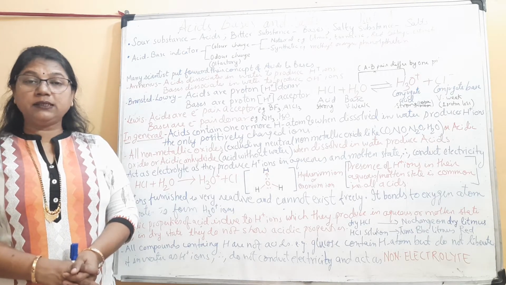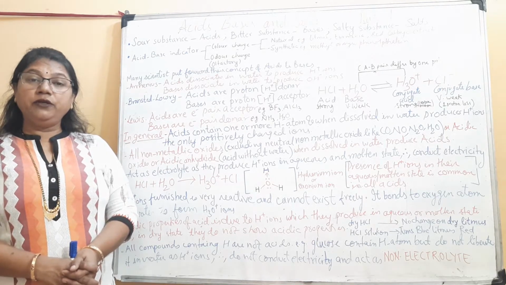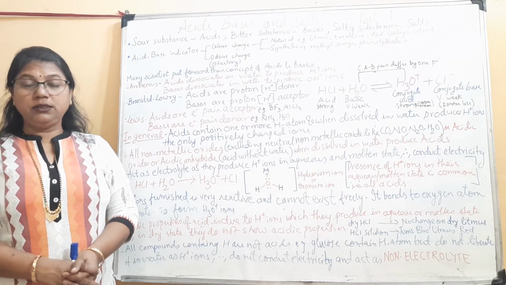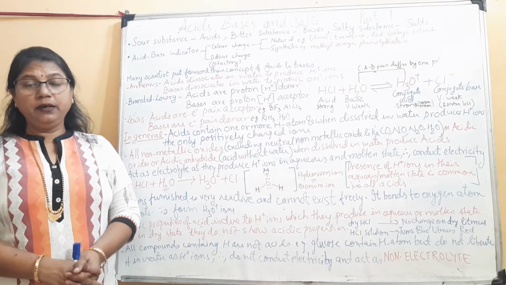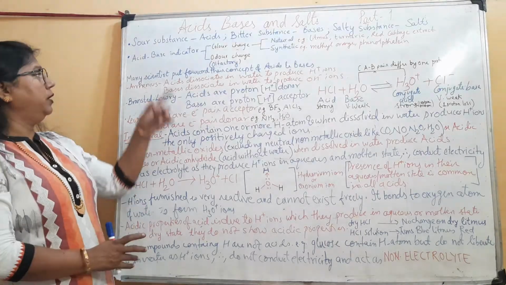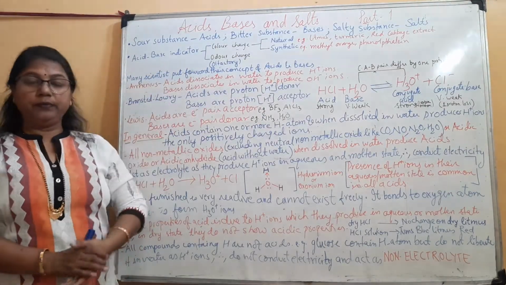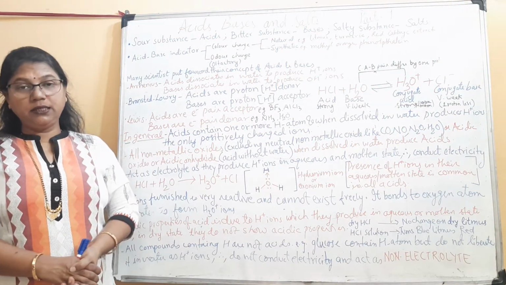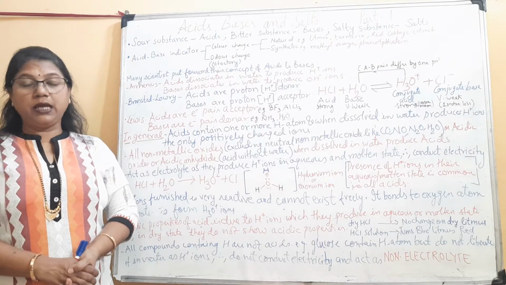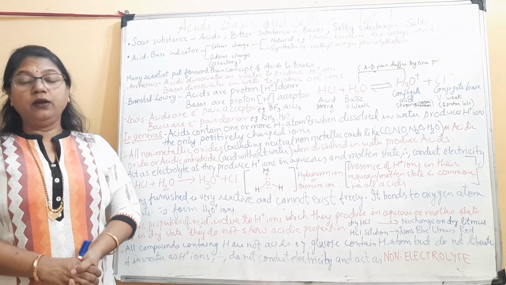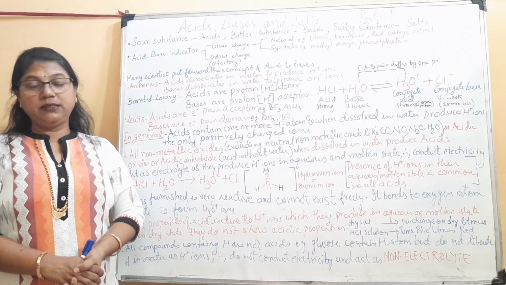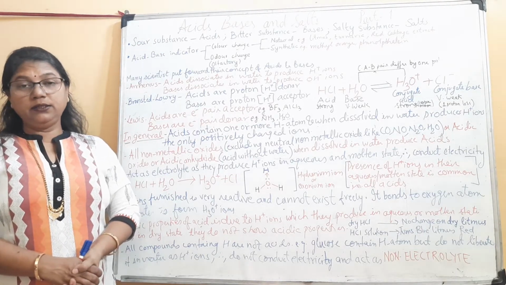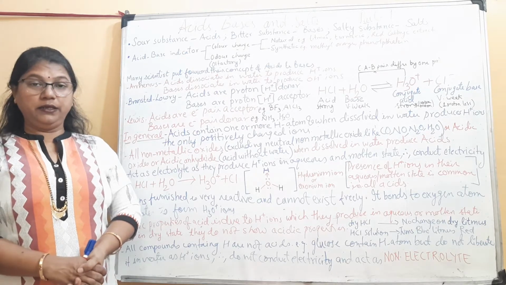Such complex chemical substances which show different color or odor change in different media, acidic or basic, are called acid-base indicators. It is of two types, color change acid-base indicator and odor change acid-base indicator. Now coming to the color change acid-base indicator, it is again of two types, natural indicator and synthetic indicator.